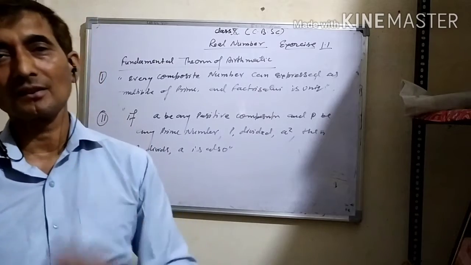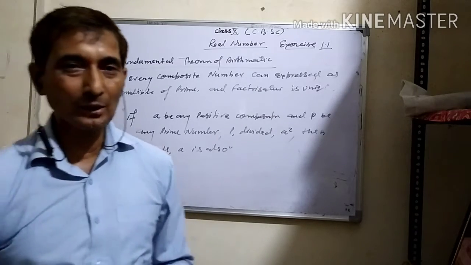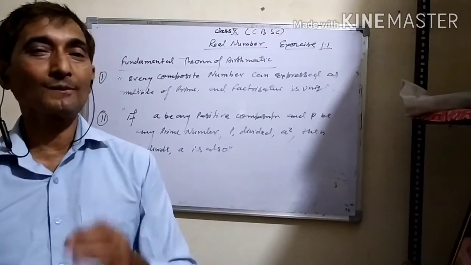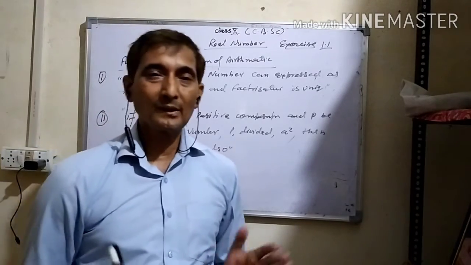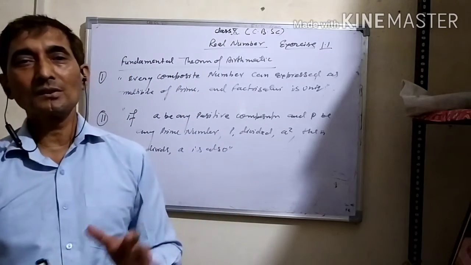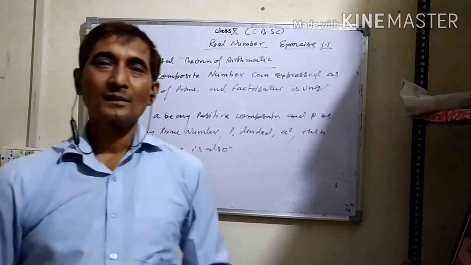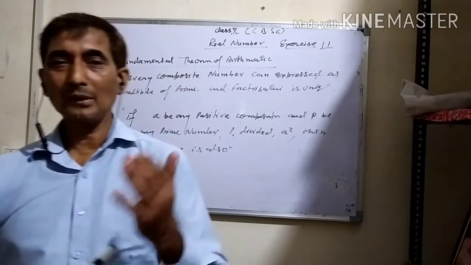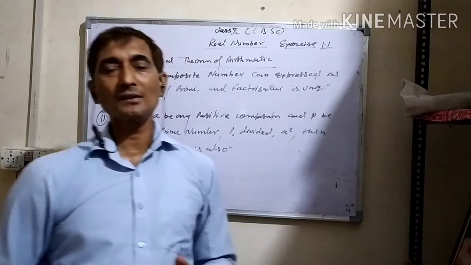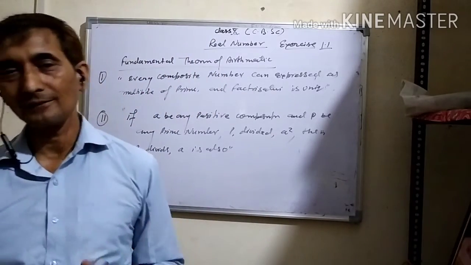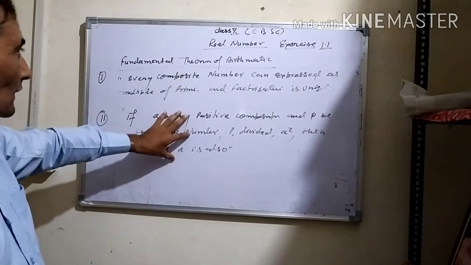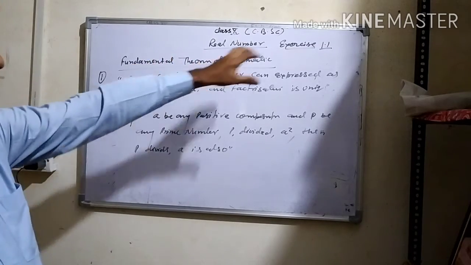Rational and irrational. You know the definition of rational and irrational numbers? Every number which can be expressed in the form of p upon q, where p and q are integers and q is not equal to 0, is rational. And if a number cannot be expressed in the form of p upon q, where p, q are integers, then it is irrational. So students, these are two important concepts about the fundamental theorem of arithmetic.